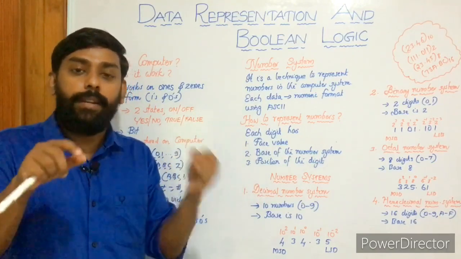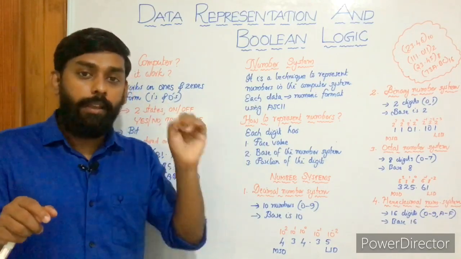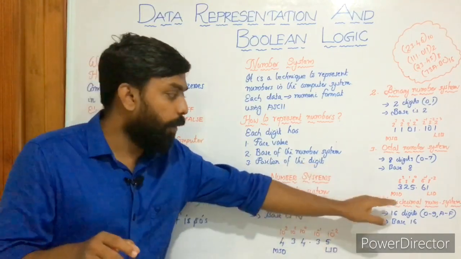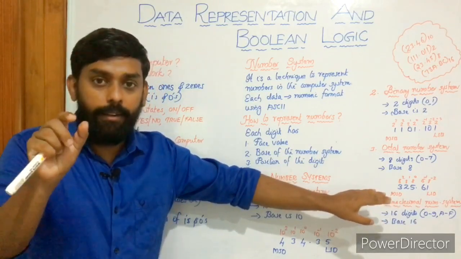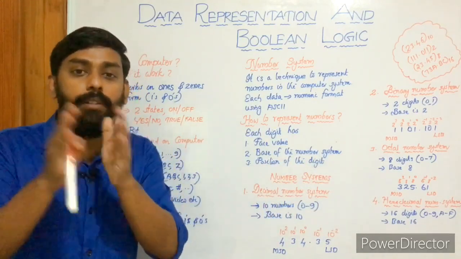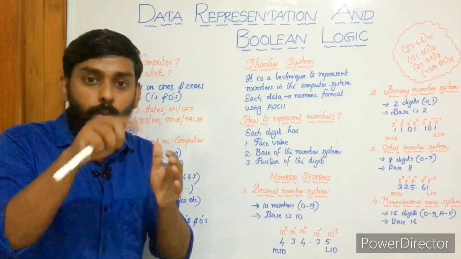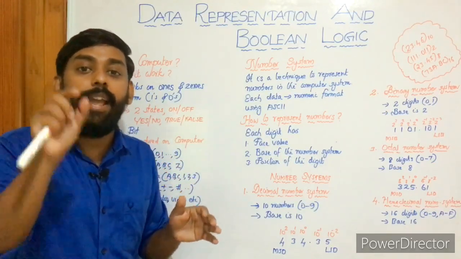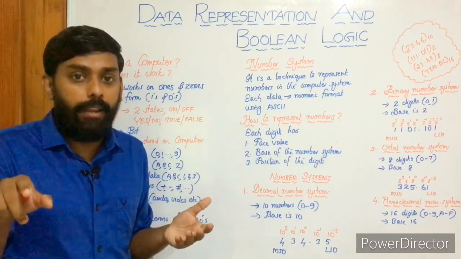So from 10 onwards, 10, 11, 12, 13, 14, 15, it will be A to F: A, B, C, D, E, F. So you got the logic, right? If you want to represent 10 in hexadecimal, you cannot write it as 1 0, because this will be taken as two different, independent numbers, 1 and 0. It will not be considered as 10. So if you want to represent 10 in the hexadecimal number system, you will have to use the capital letter A.